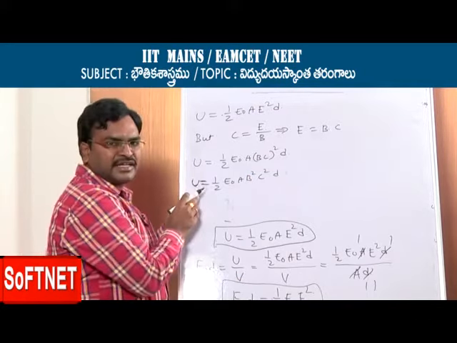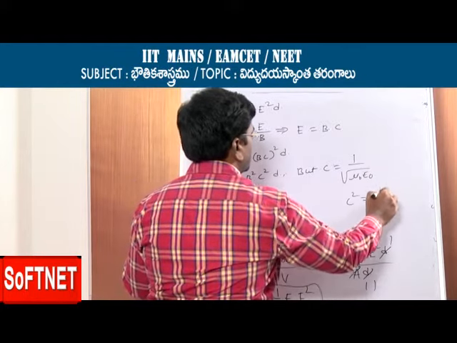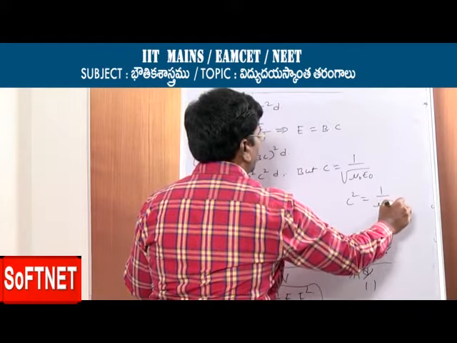Now C is equal to 1 by root of mu naught epsilon naught. From this, C square is equal to 1 by mu naught epsilon naught.